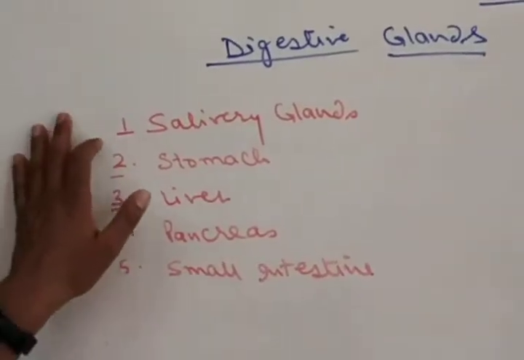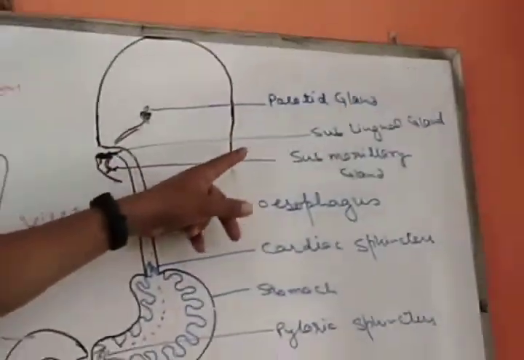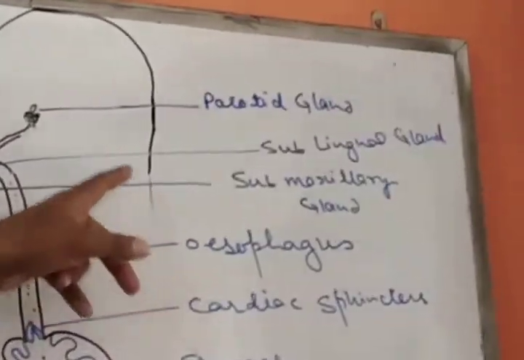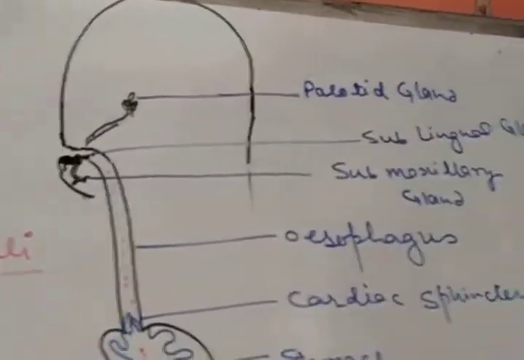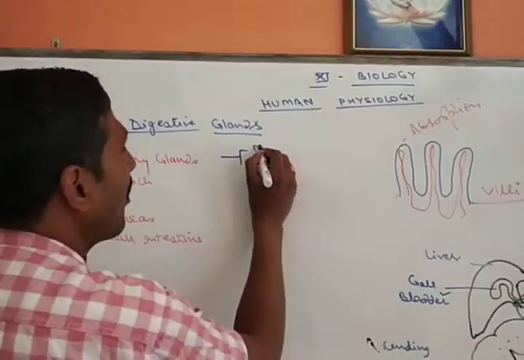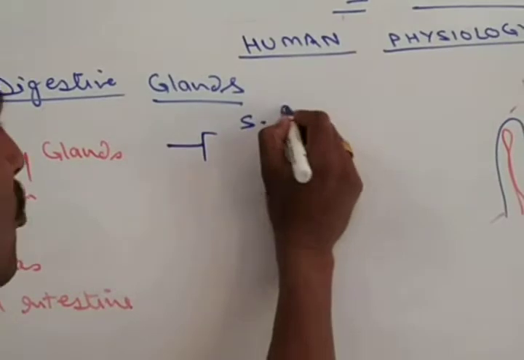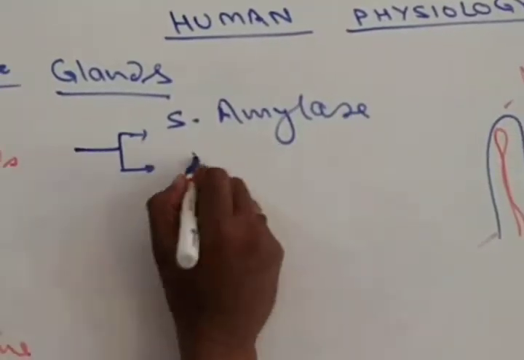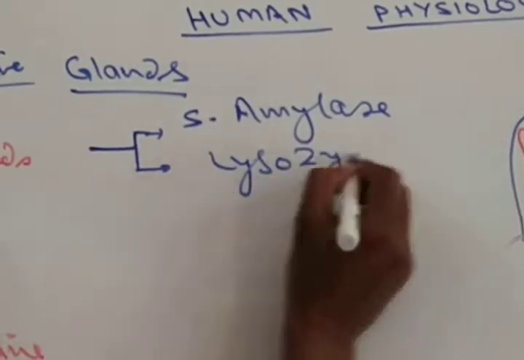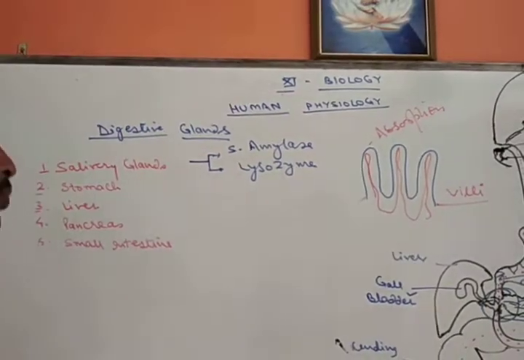All these three pairs of glands, the parotid, sublingual and submaxillary glands, secrete saliva. Saliva mainly contains two enzymes. One is salivary amylase, which converts starch into maltose, and another is lysozyme, which kills the bacteria of food.